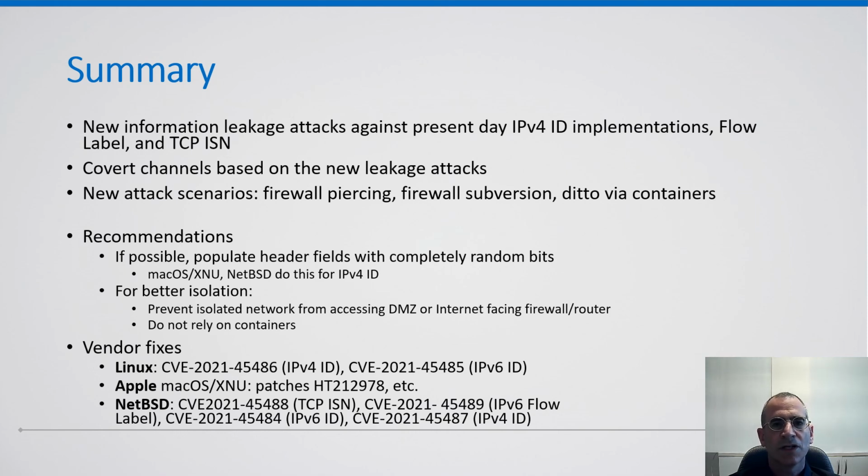For better isolation, we recommend that isolated networks be prevented from directly accessing DMZ hosts and internet-facing firewalls and routers. Finally, we recommend not to rely on containers for isolation. As can be seen at the bottom of this slide, Linux, Apple, and NetBSD released fixes for the issues that we reported to them.